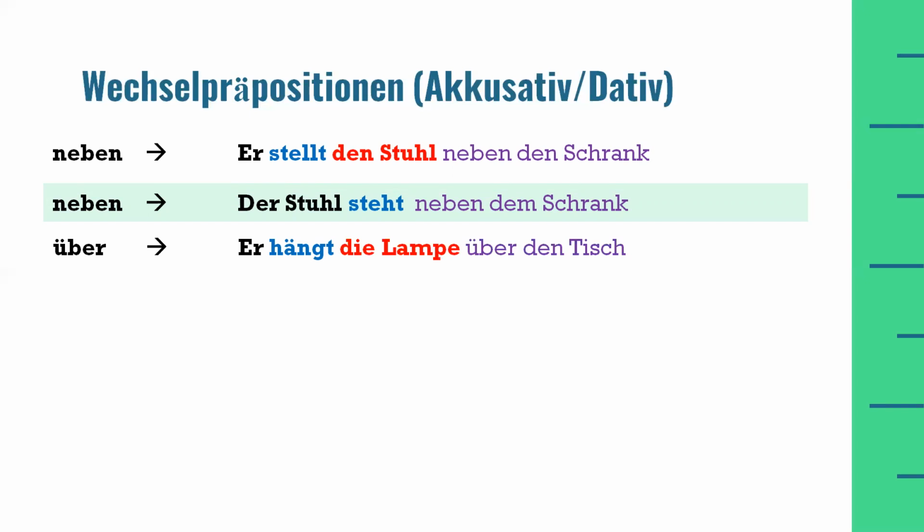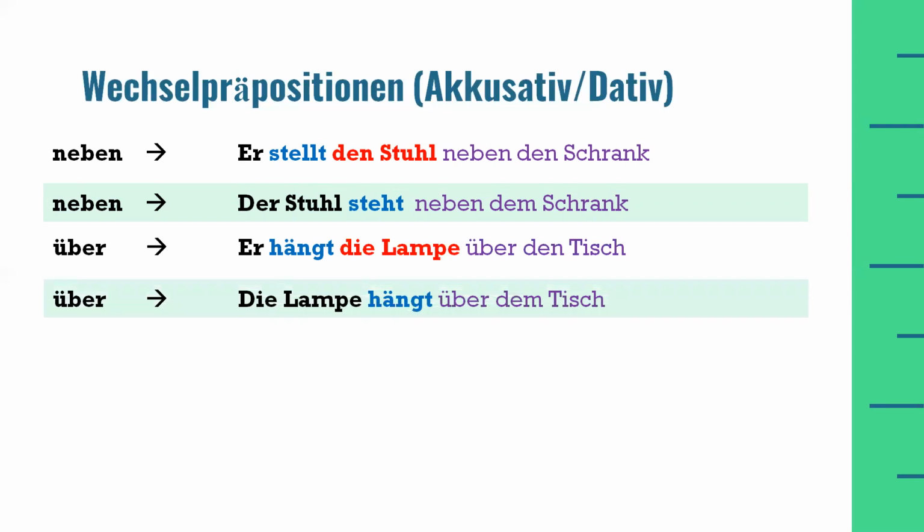He hangs the lamp above the table. The second example is "Die Lampe hängt über dem Tisch." The lamp is hanging above the table. So in these two examples, again, the difference is clear.